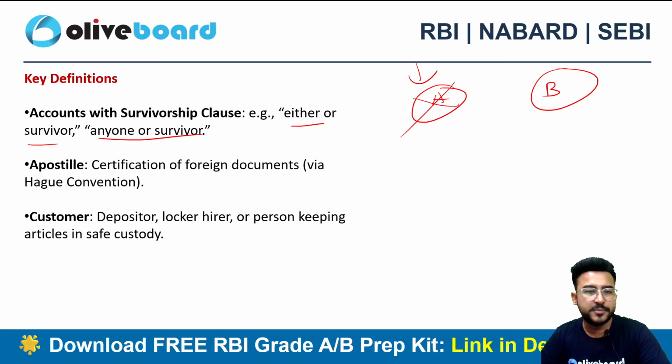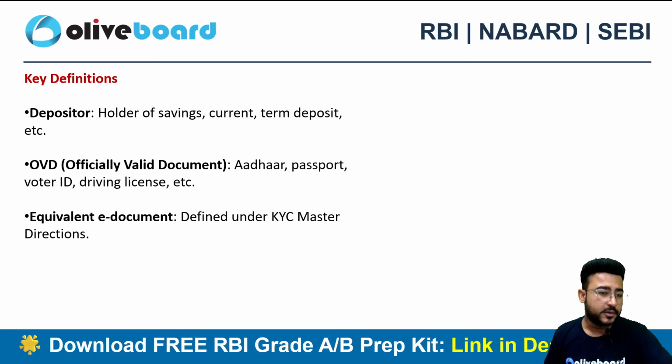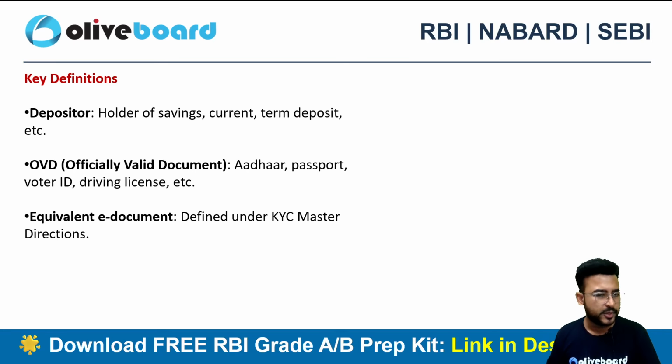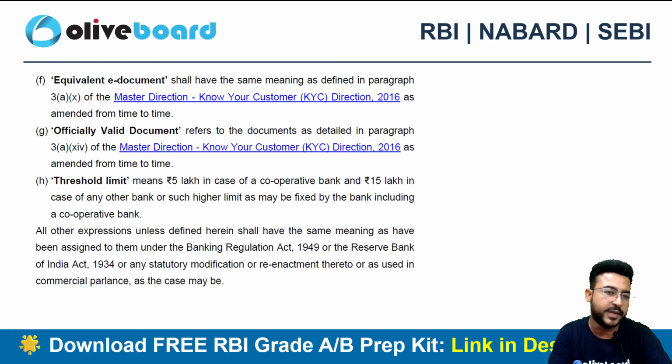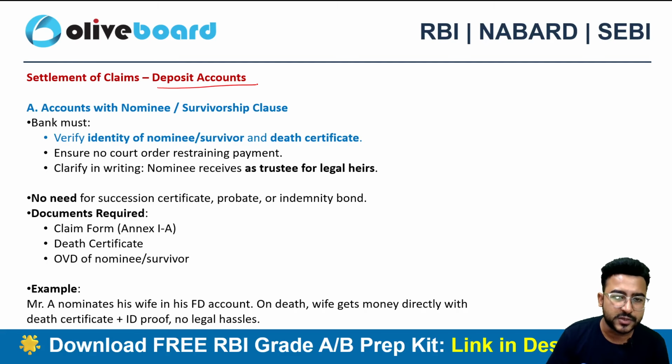Next is the concept of apostille. It is nothing but certification of a foreign document. If any foreign document is certified, then it is a valid document. OVD is officially valid document. So Aadhaar, passport, voter ID, driving license, anything as per the KYC master direction, these are my officially valid documents, OVD. So guys, the very first thing: settlement of claims in case of deposit accounts.